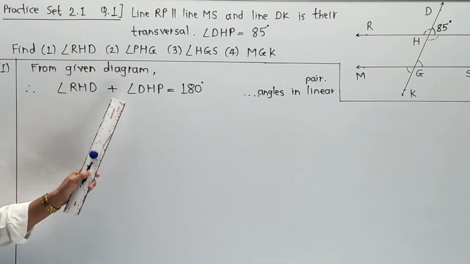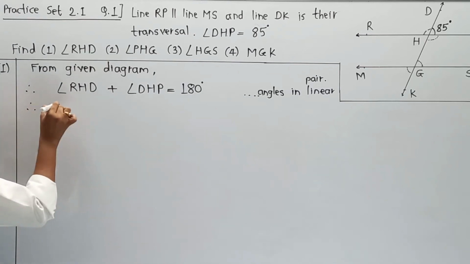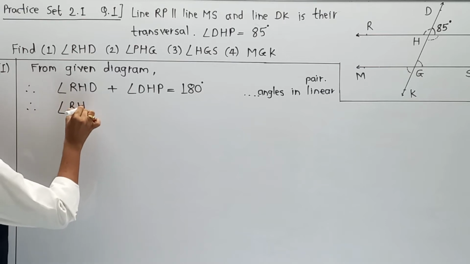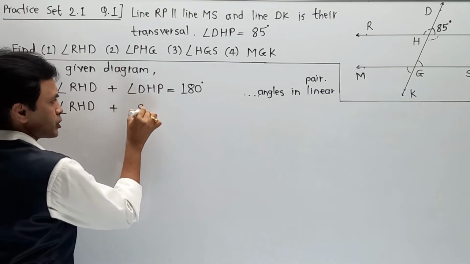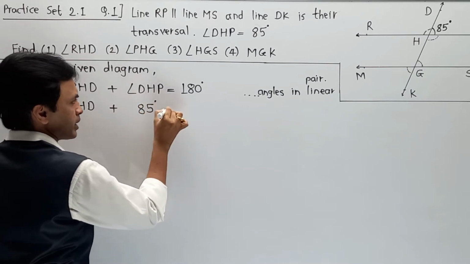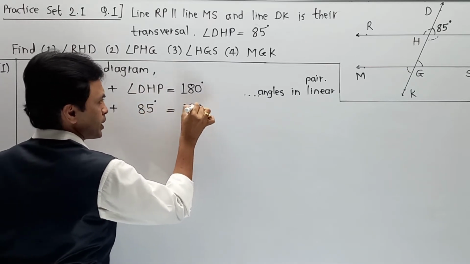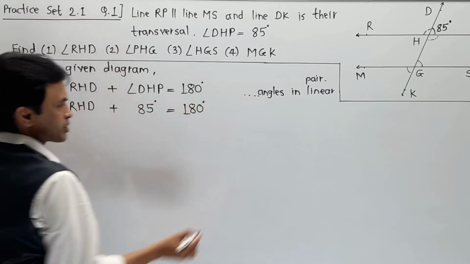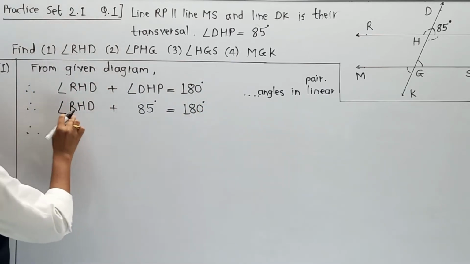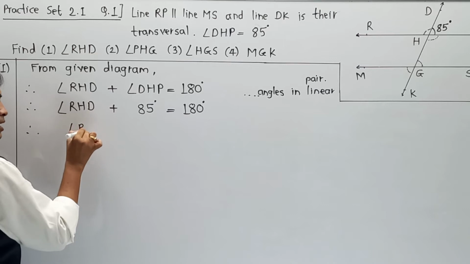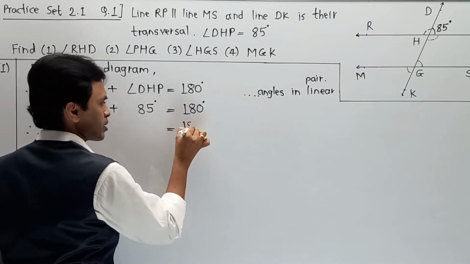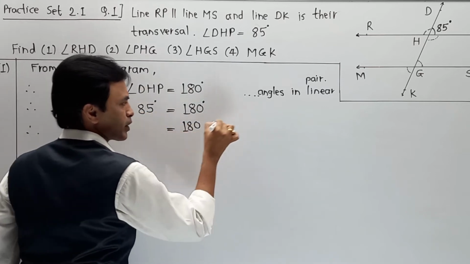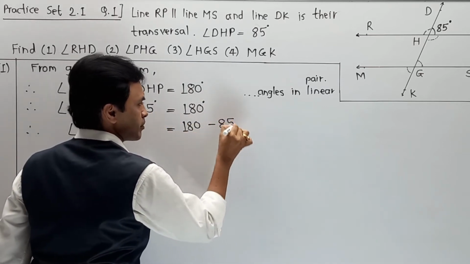Angle RHD is what we are supposed to find. Therefore, angle RHD plus angle DHP, here angle DHP is equal to 85 degree, is equal to 180 degree. Now simplification over here. Angle RHD is equal to 180, 85 goes to that side and becomes minus 85 degree.